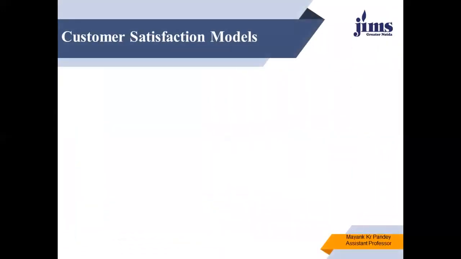Well, now come to customer satisfaction models. In this video lecture, I'm not going to describe each one of them. Just have a look at them. What are the various customer satisfaction models? In a further video lecture, I'll describe the customer satisfaction models.